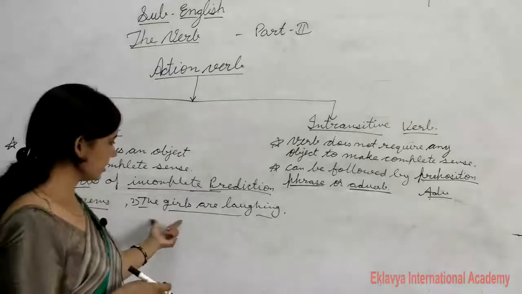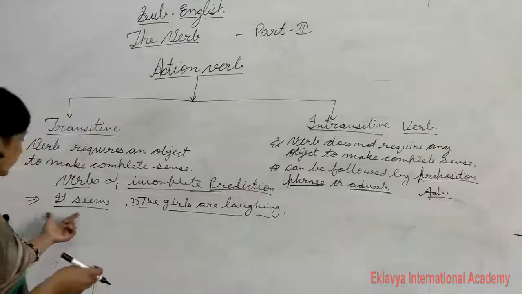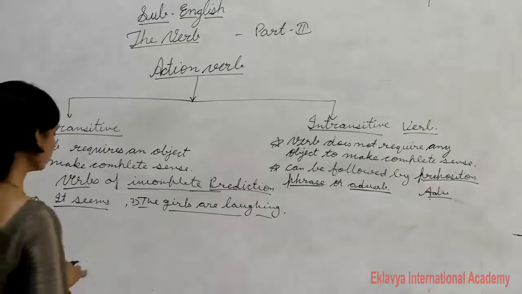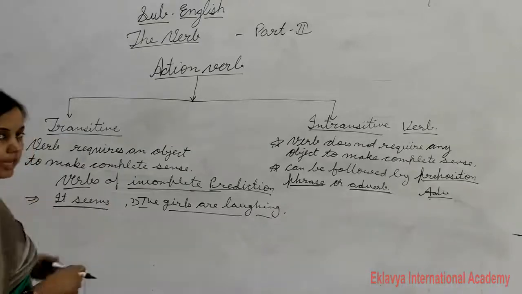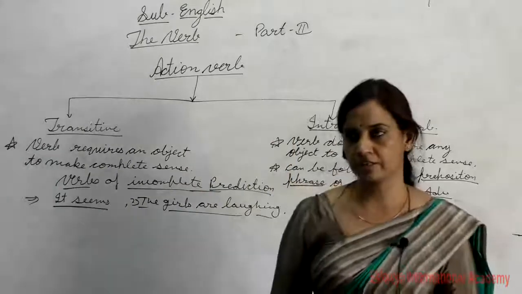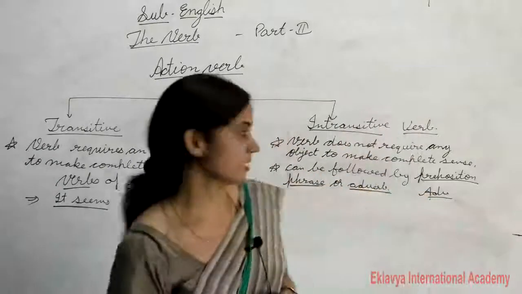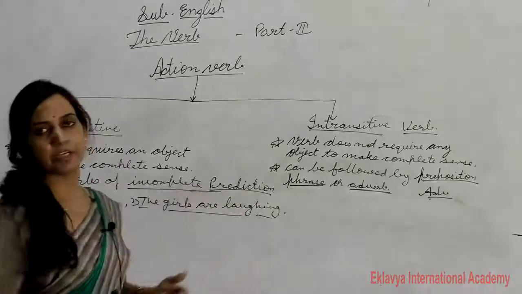This sentence already has complete sense, but the first one does not. So you can say when a transitive or intransitive verb requires some words to make complete sense, in this case they are called verbs of incomplete prediction.